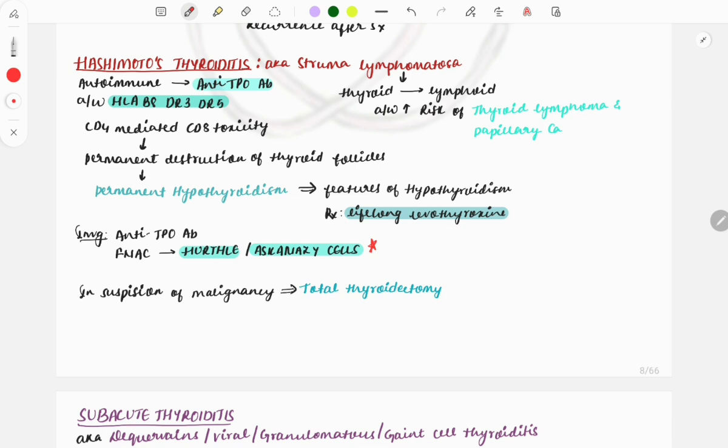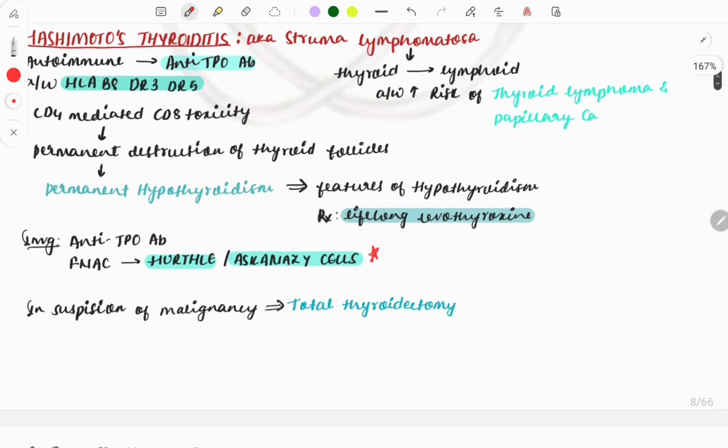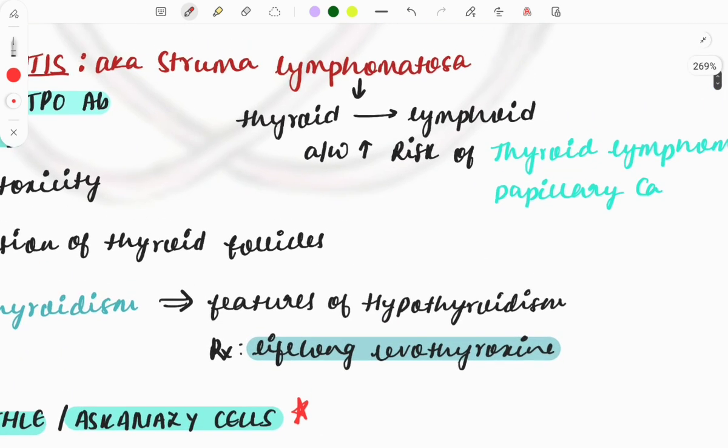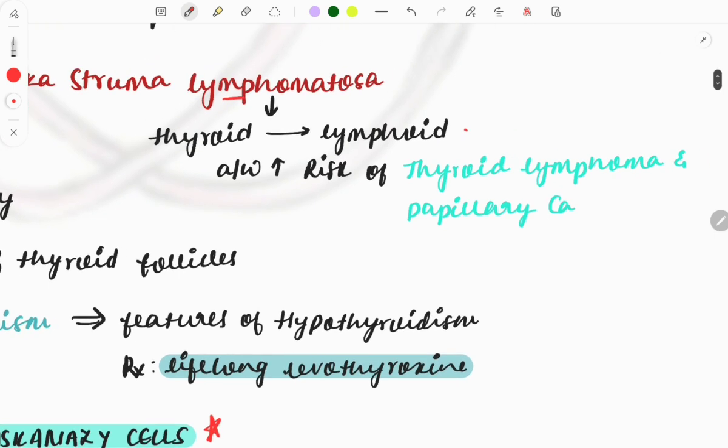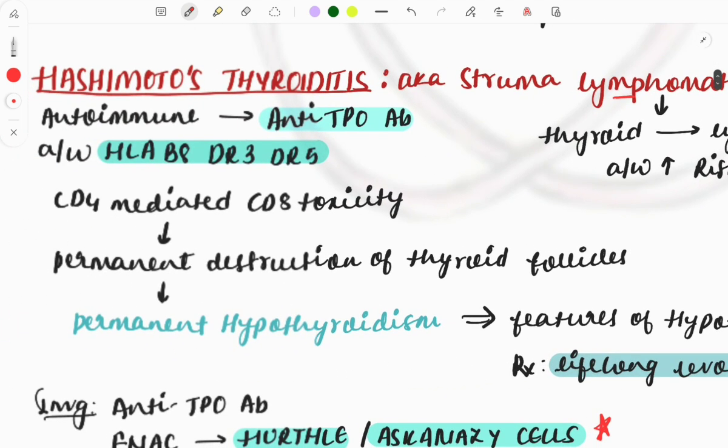then moving on to the Hashimoto's thyroiditis, which is also known as the struma lymphomatosa. Why is it called struma lymphomatosa? Because the thyroid tissue will be converting into the lymphoid tissue. The name itself is lymphomatosa. Okay? And this is associated with an increased risk of thyroid lymphoma and papillary cancer.